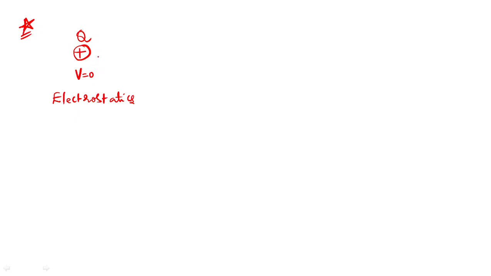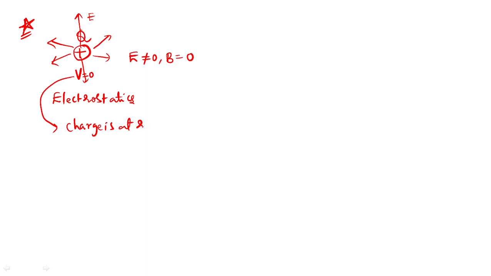Even though charge is at rest, it will generate an electric field, yes or no? Around it, we will have an electric field. So the electric field will not be equal to zero, but the magnetic field is completely zero in this situation. And now I can say v is equal to zero, the charge is at rest. Am I correct? This is what we studied in chapter 1 and chapter 2.